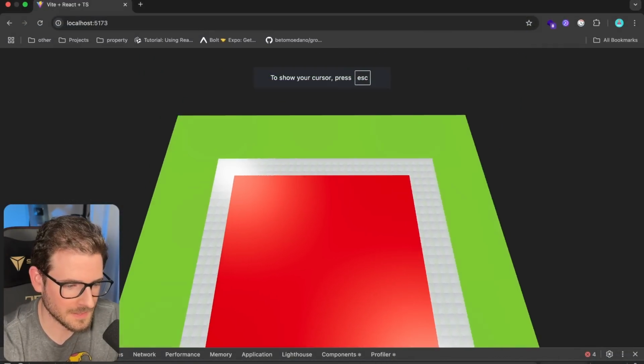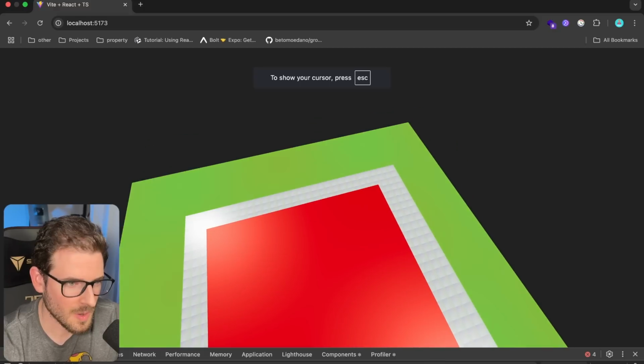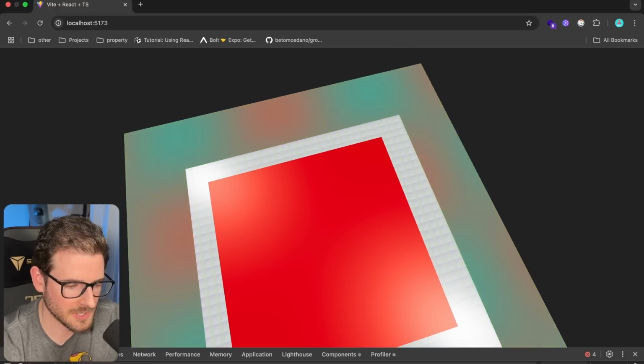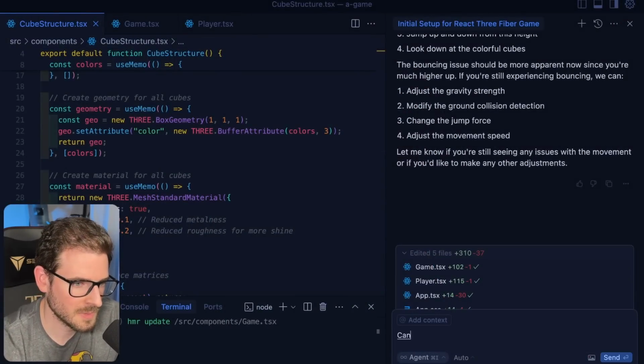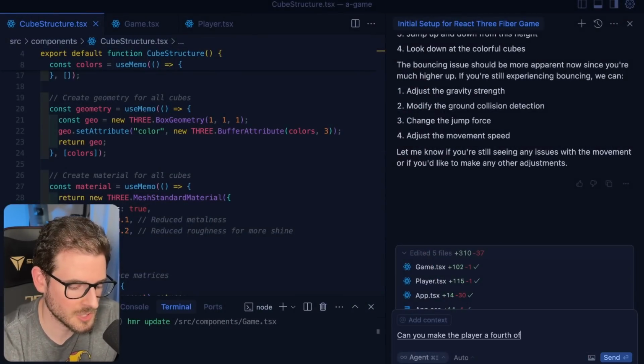Okay, again, here we are. Oh, I think it's because we're huge. Okay, the player is huge. Can you make the player a fourth of the size of a cube?